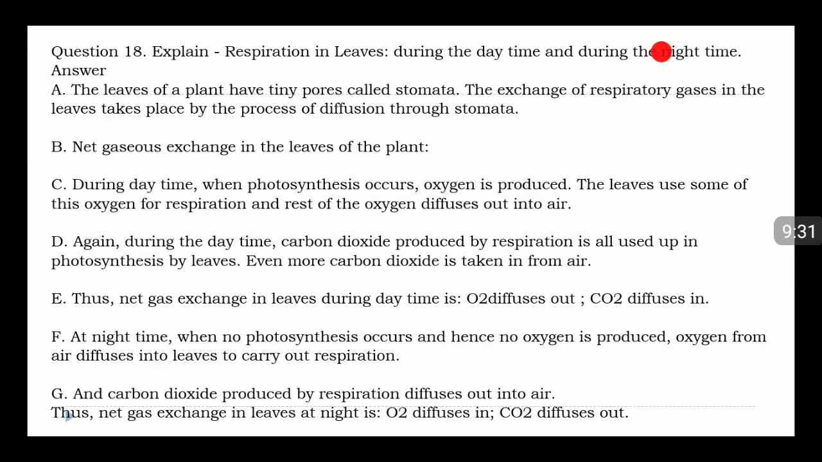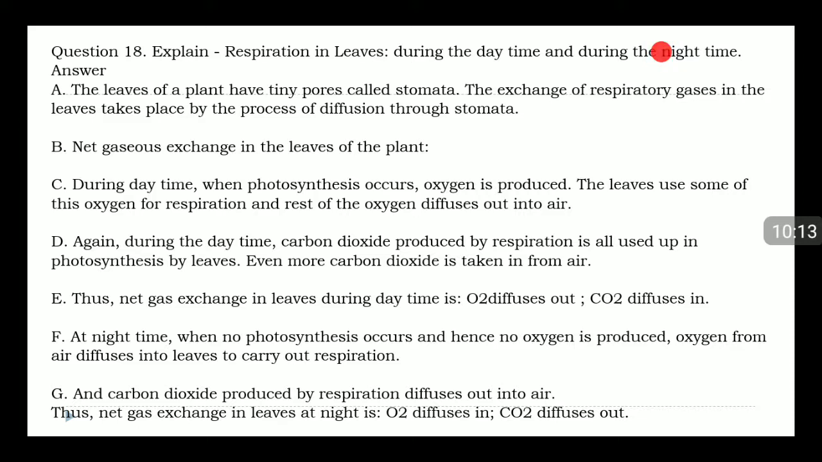Question 18. Explain respiration in leaves during the daytime and during the night time. Answer. A. The leaves of a plant have tiny pores called stomata. The exchange of respiratory gases in the leaves takes place by the process of diffusion through stomata. B. Net gaseous exchange in the leaves of the plant. C. During daytime, when photosynthesis occurs, oxygen is produced. The leaves use some of this oxygen for respiration and the rest of the oxygen diffuses out into air.